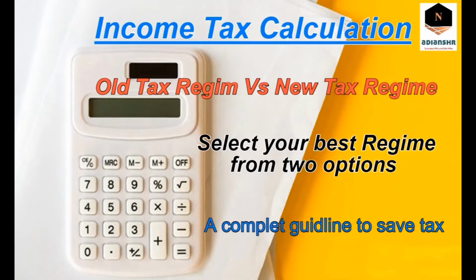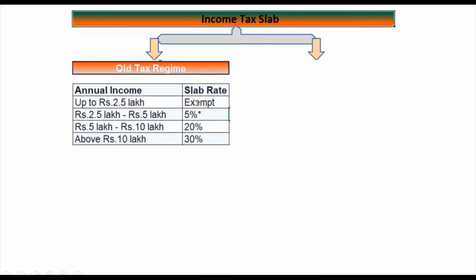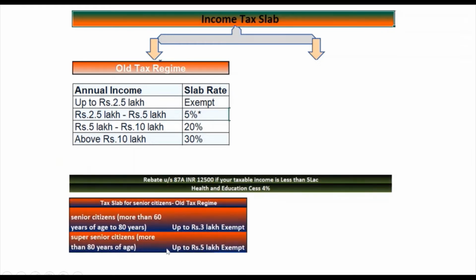First of all, we will see both the income tax regimes and slab rates. Here you can see the old tax regime: up to rupees 2.5 lakh is exempt, rupees 2.5 lakh to 5 lakh tax rate is 5%, rupees 5 lakh to 10 lakh 20%, and more than 10 lakh is 30%. For senior citizens up to 3 lakh is exempt, for super senior citizens rupees 5 lakh is exempt.